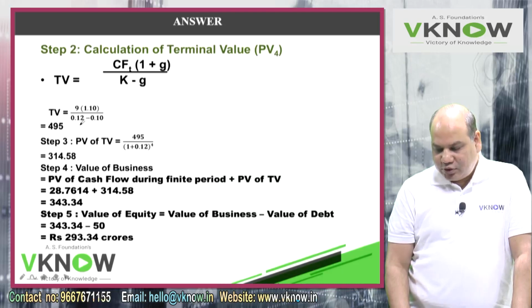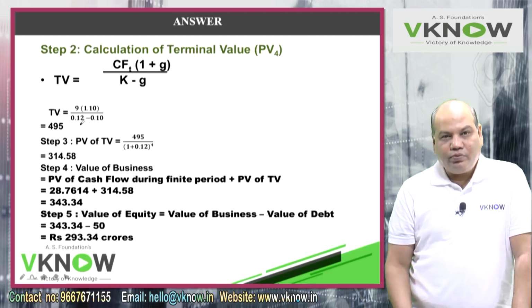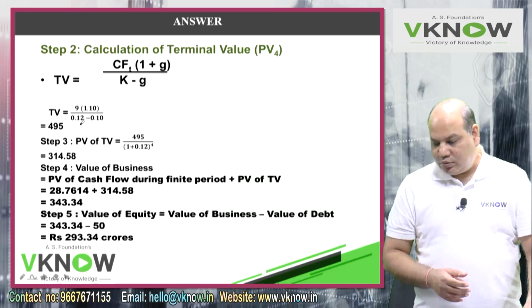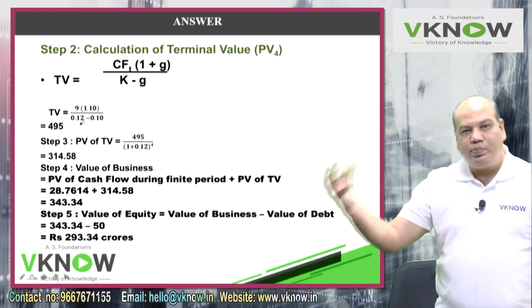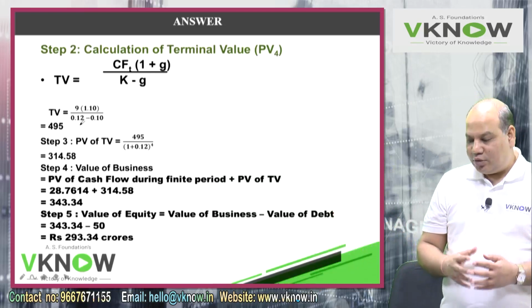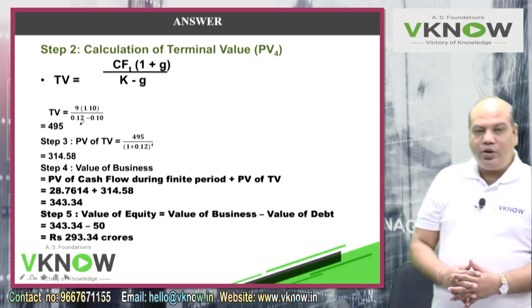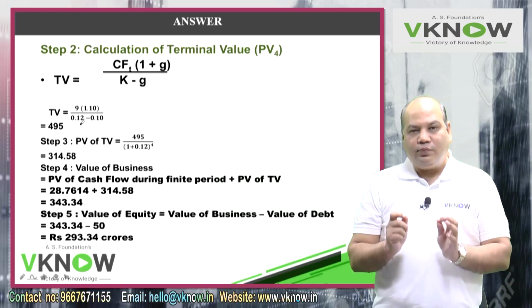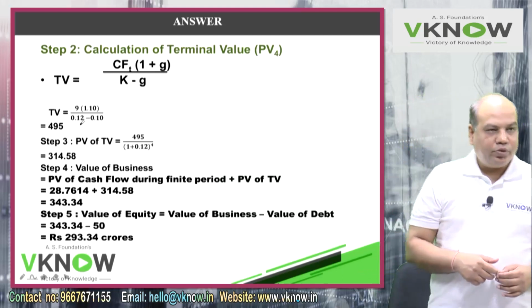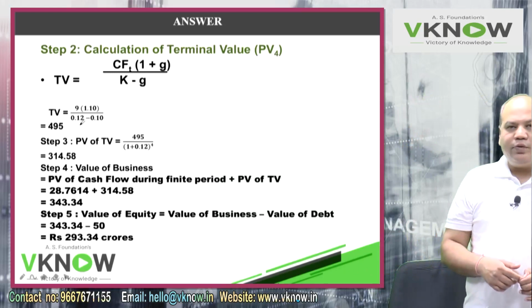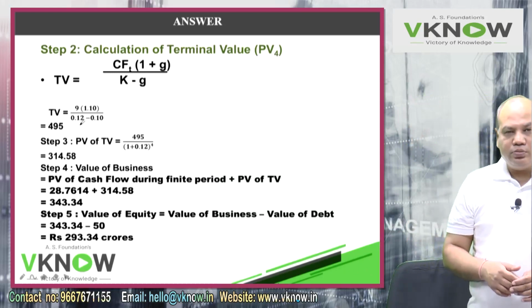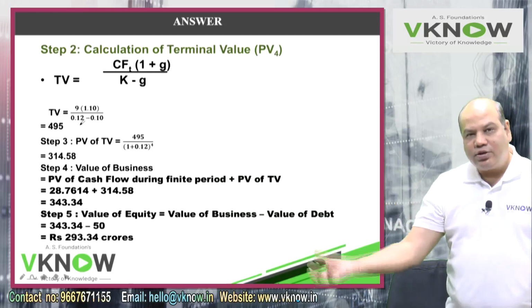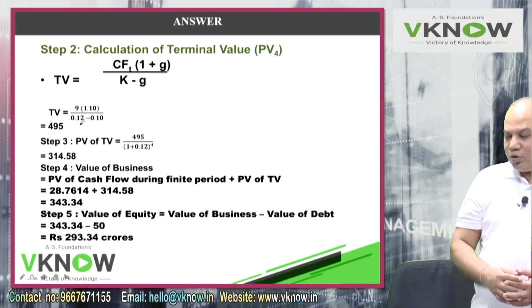Next line, step 4, value of business. Value of business will be your first 4 year present value and PV of TV. So write down equal to PV of cash flow during finite period plus PV of terminal value. Step 1 and 3, you have to add.